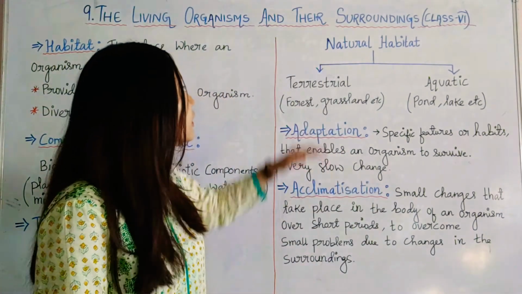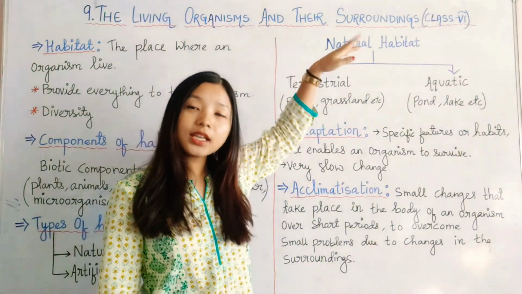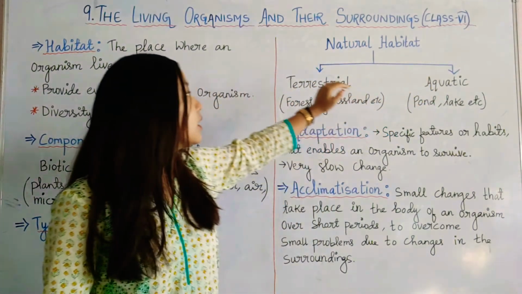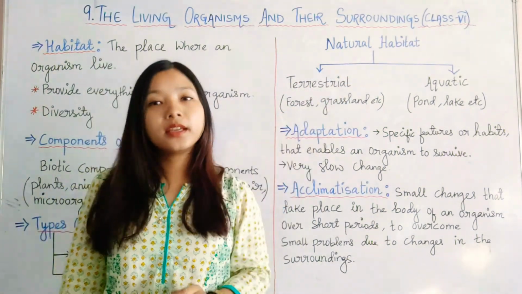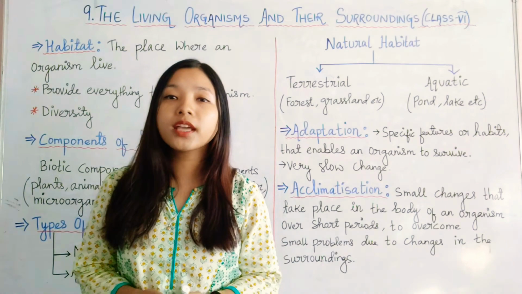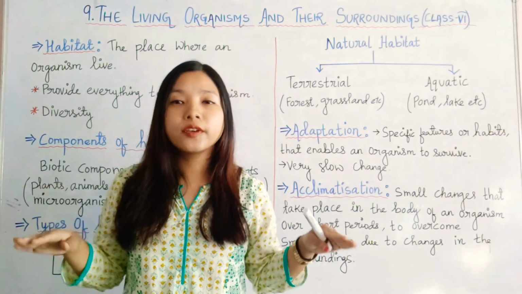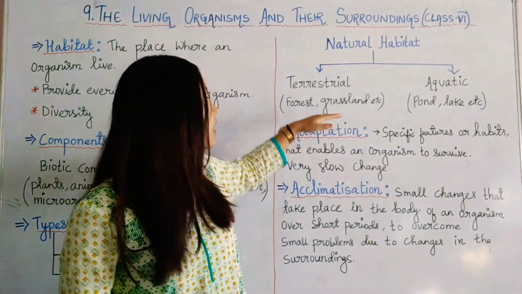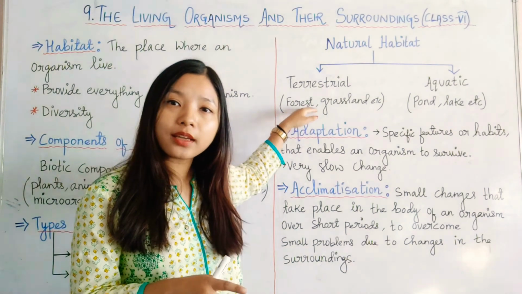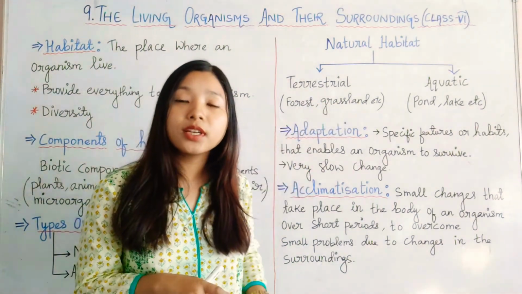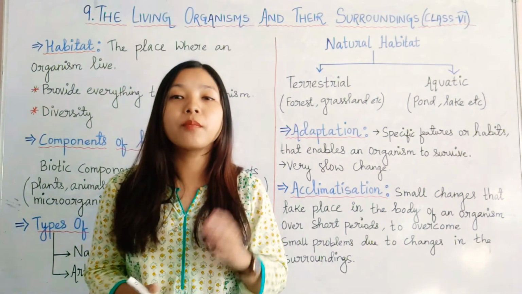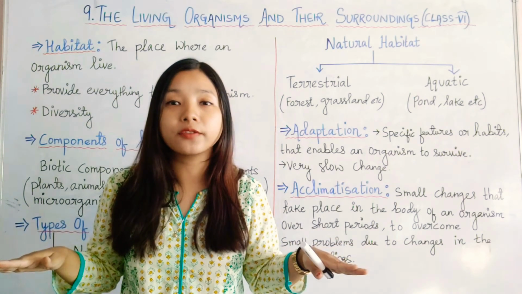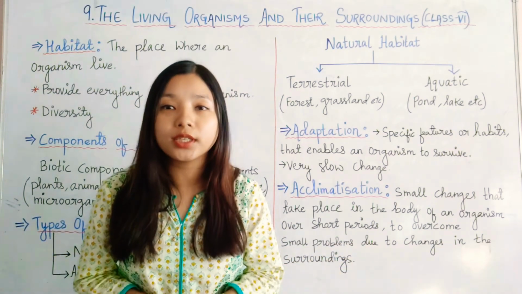Now let's dwell upon natural habitat. Natural habitat again can be of two types, that is terrestrial habitat and aquatic habitat. Terrestrial habitat, you can relate it with land. All the organisms that live on land are said to have a terrestrial habitat. For example, forest. Forest is present on land. Grassland. Grassland is present on land. Then polar regions, mountain regions, all these are on land surface. So they will be considered as terrestrial habitat.